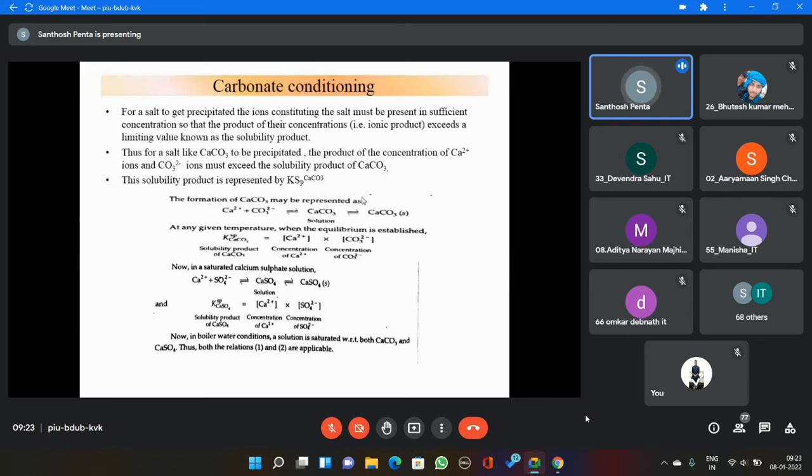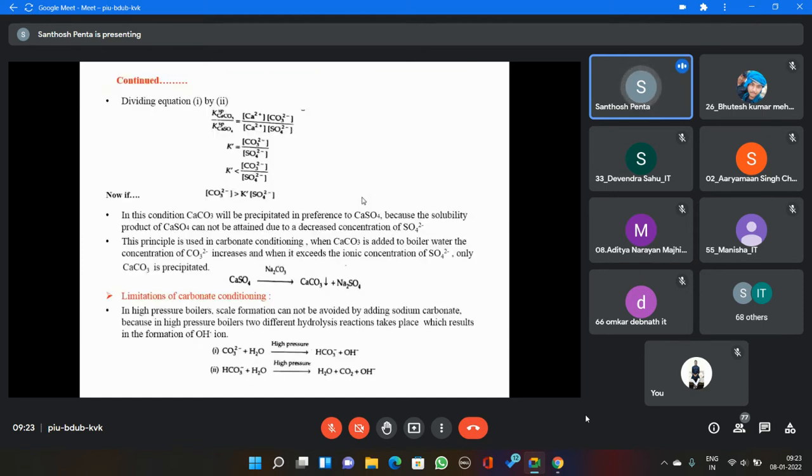In the carbonate conditioning, we simply add some amount of calcium carbonate to the water sample. These precipitates may act as a nucleus and drag other fine particles along to make a bigger precipitate, so that after some time everything settles at the bottom of the boiler. Then with the help of the blowdown operation, you can remove all the precipitates. Simply go through it, you can understand, and you don't need to spend much time.